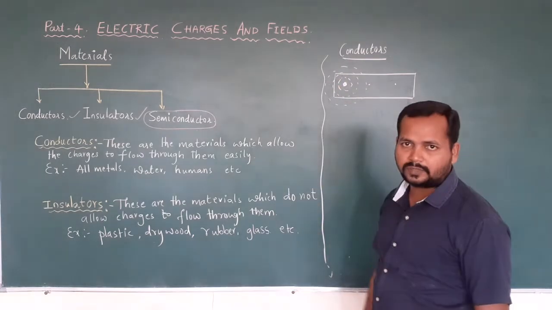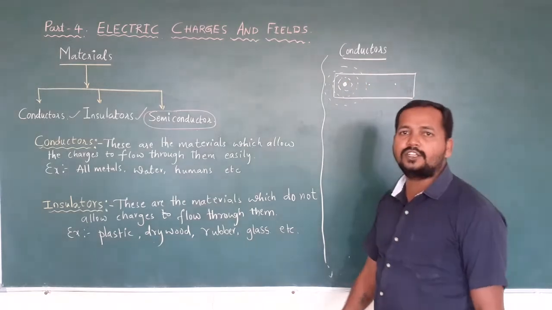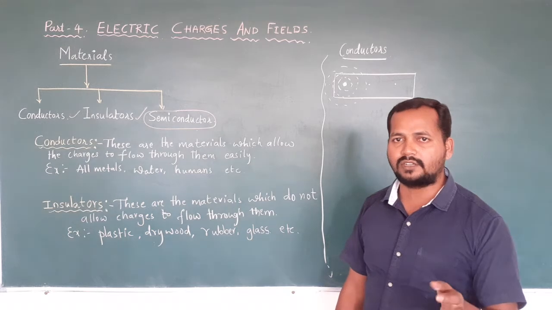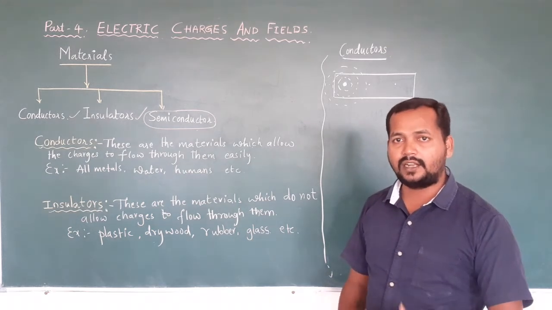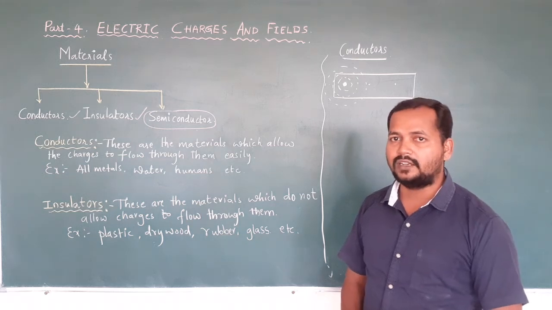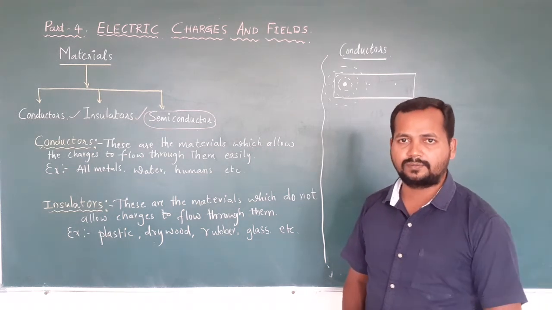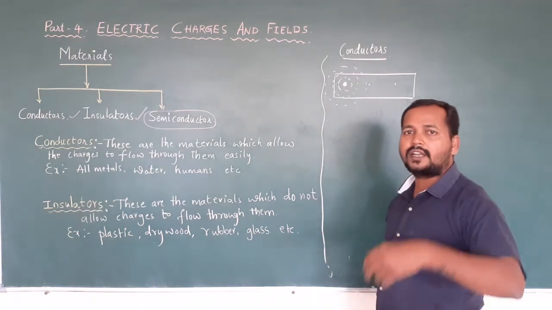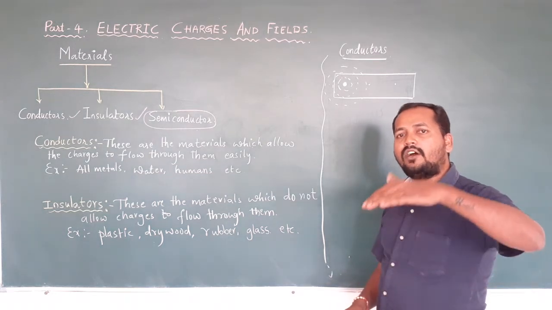These are the orbits. Correct? So in the nucleus what are present? In the nucleus, protons and neutrons are present, where protons are positively charged particles, neutrons are electrically neutral, and negatively charged particles, the electrons, revolve around the nucleus in given orbits. Correct, no? So in the first orbit 2 electrons will be there, in the second orbit 8 electrons will be there. Similarly there will be many orbits.